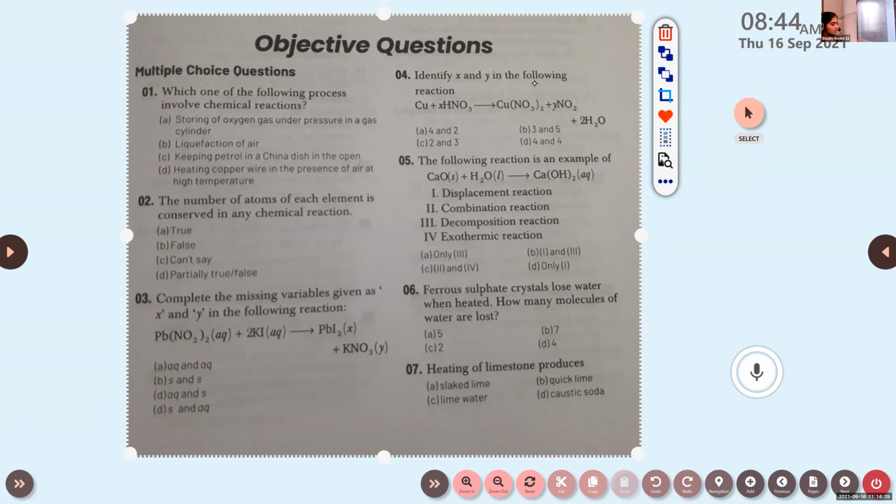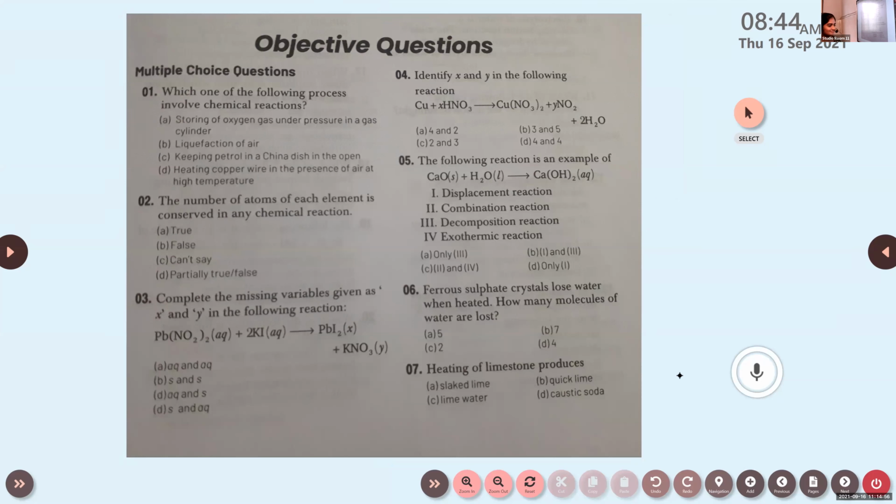And you can tell me, Badra, which one is the correct answer? Which one of the following processes involves chemical reactions? We know that there are certain observations that help us determine whether a chemical reaction has taken place or not, right? Change in color, change in state, evolution of gas, change in temperature, then formation of precipitate. Among these four options, which one is the correct answer, Badra? Heating copper wire in the presence of air at a high temperature.